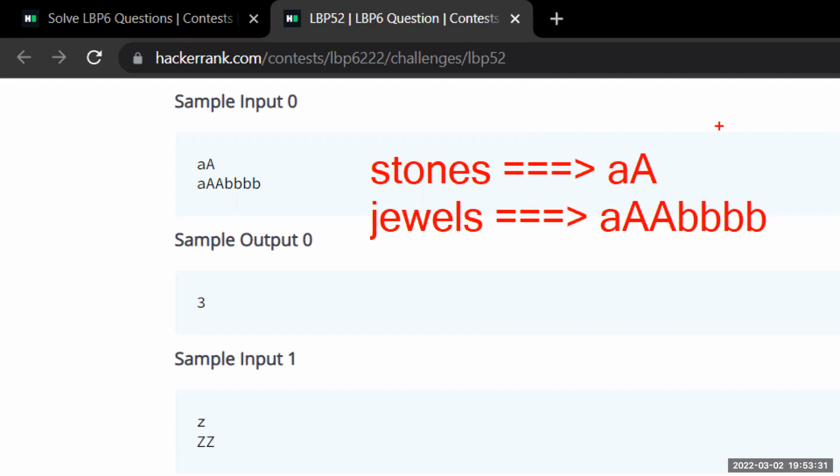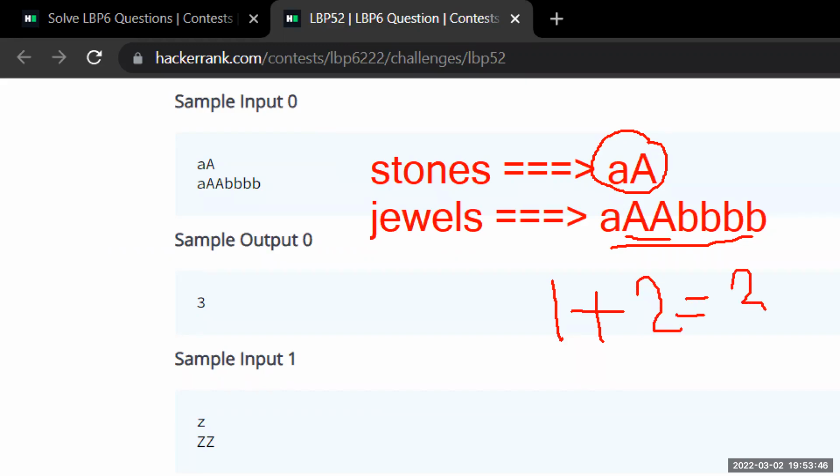So how many stones are there in these jewels? Each stone, how many times is it repeated? Small a, one time. Capital A, two times. That is the number of stones present in these jewels. Not all stones, only the stones you have been given, you need to count. Clear?